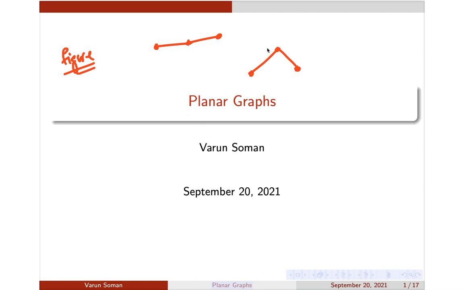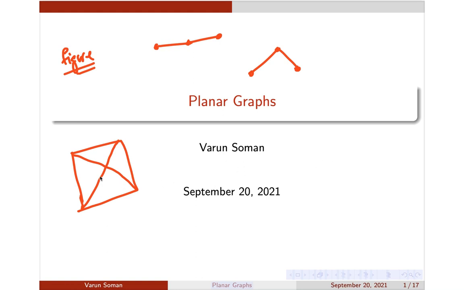What do you mean by planar graph? A planar graph is basically a graph which can be drawn in such a way that its edges will not cross over. For example, suppose I have a graph like this. We can see that in this graph the edges are crossing over. So is this not a planar graph? A planar graph will not have crossovers like this. But this graph can be drawn in such a way that it is planar.